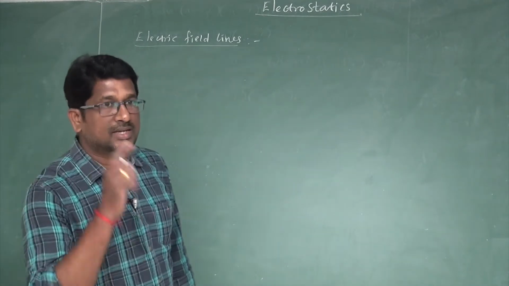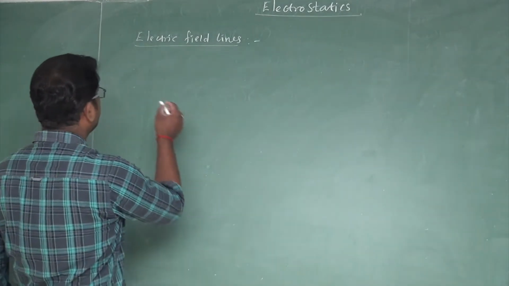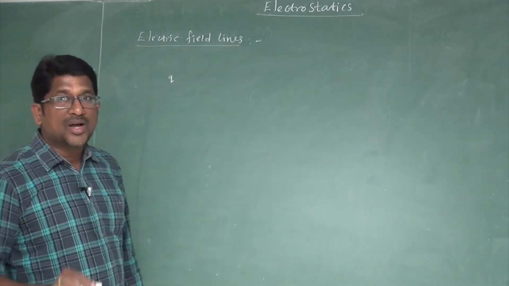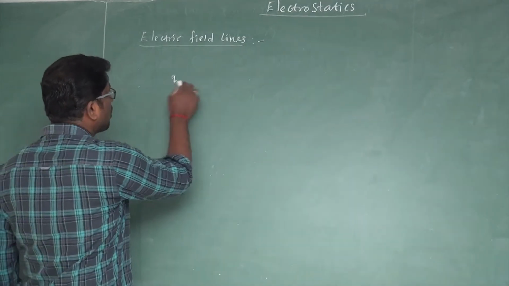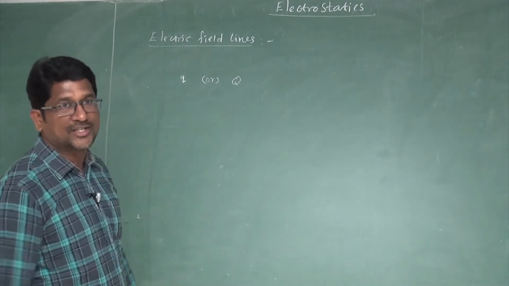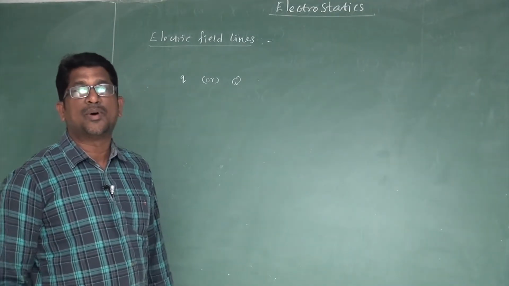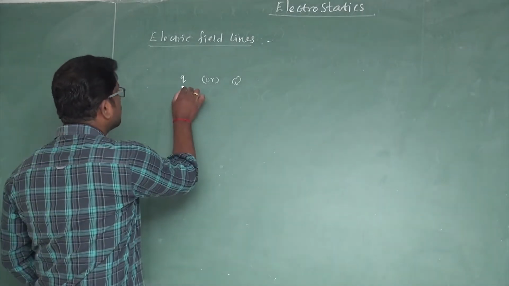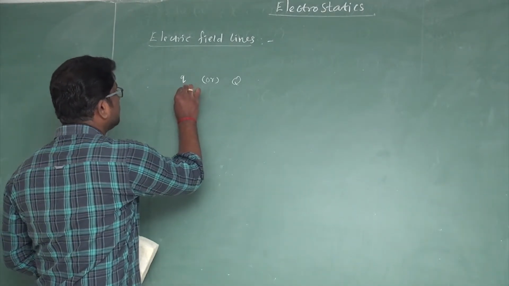Right. For example, let us consider a point charge. Generally, a point charge is represented by either small q or capital Q. This is a point charge. You know what is meant by point charge? Simple. Suppose there is a charge at this point.